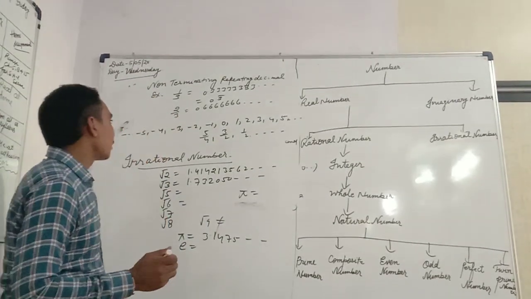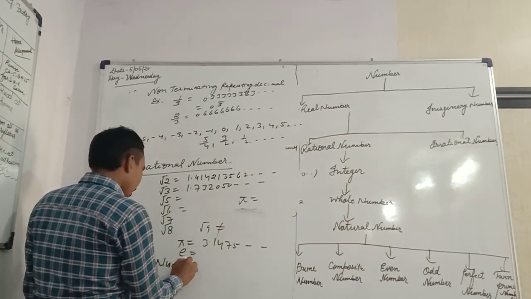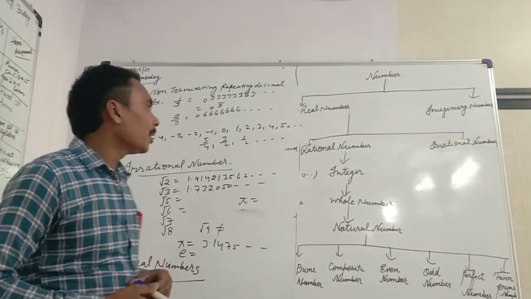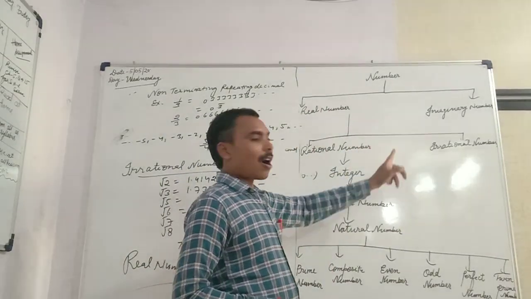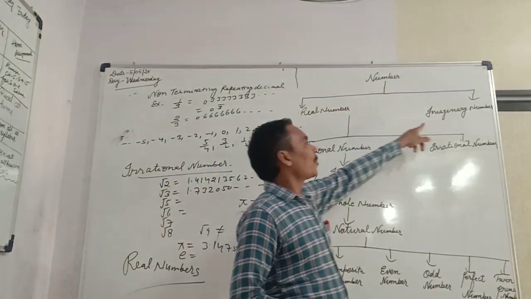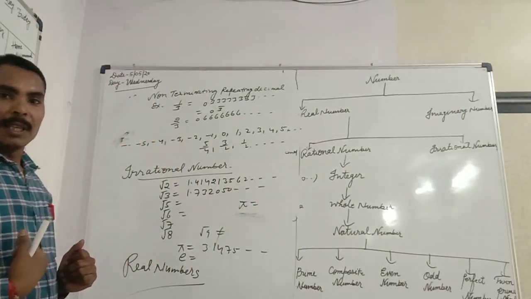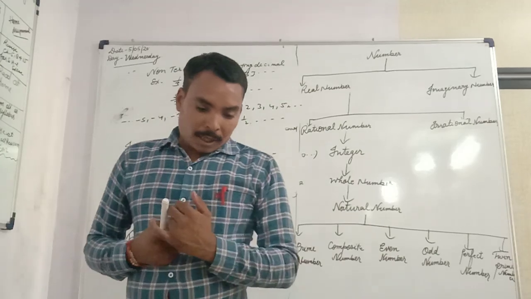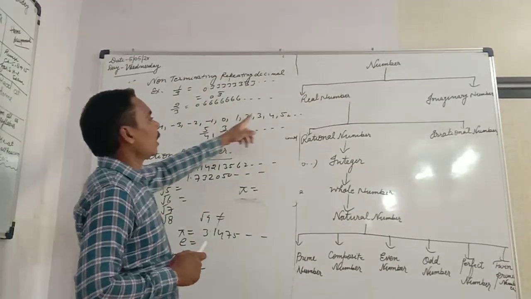Okay? So next, real number. What is the real number? Very simple definition. All numbers are called real numbers except imaginary number. Clear or not?